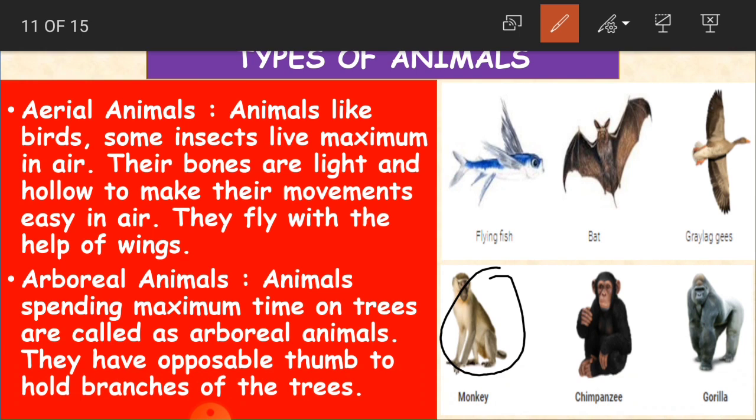That is called an opposable thumb. Clear, children? So what are arboreal animals? Which live on trees. What are aerial animals? Animals like birds and insects, which live in the air. So aerial live in the air, and arboreal live on trees.